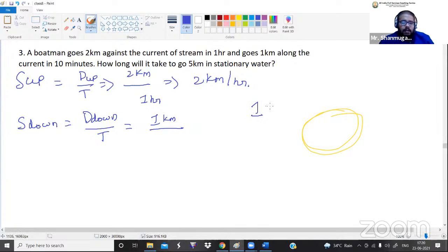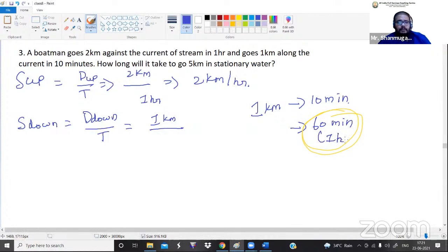1 kilometer in how many minutes? 10 minutes. Then for 60 minutes, how many kilometers will they travel? Why are we taking 60 minutes? 60 minutes is nothing but 1 hour.